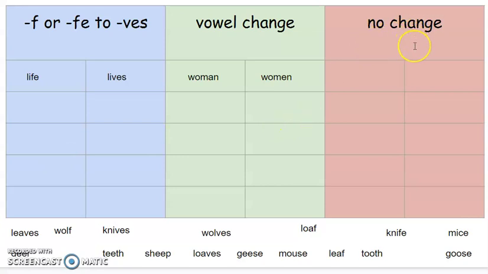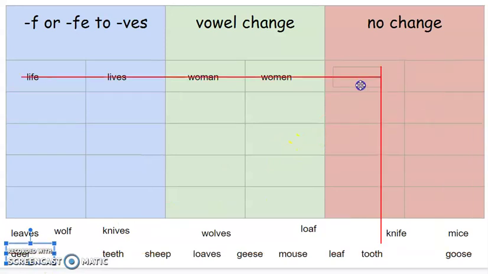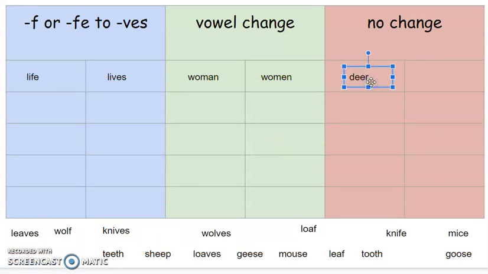The last set of columns is that there is no change versus the singular if it's a single or the plural. For instance, deer. I see a deer in my yard, but I also see deer, a family of deer, in my yard.